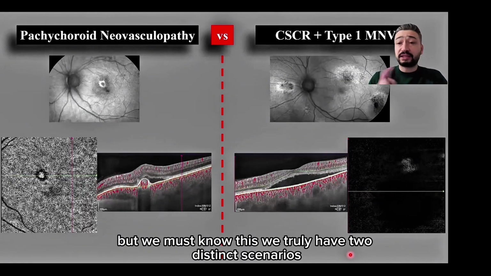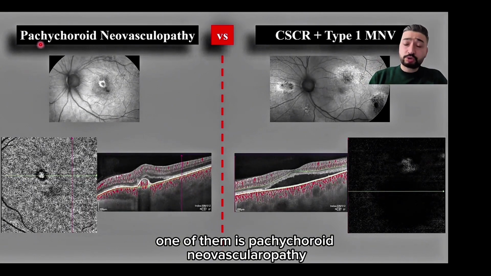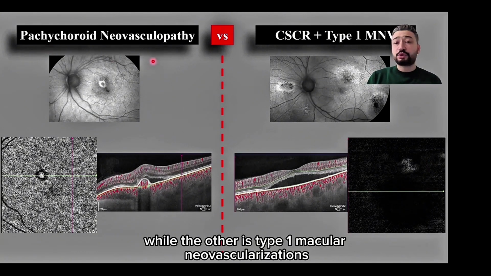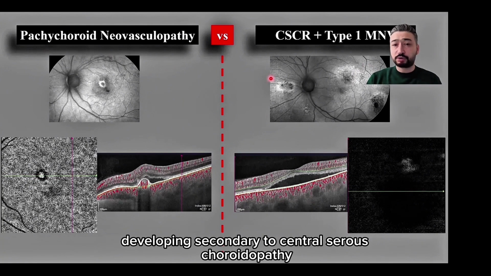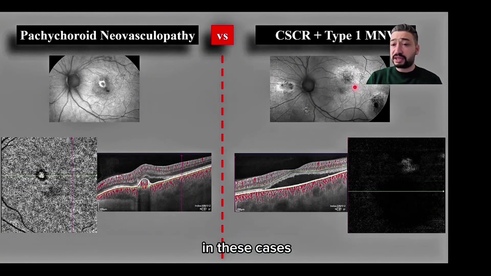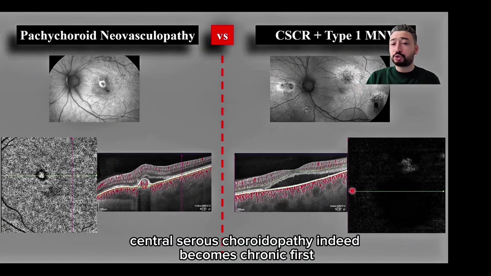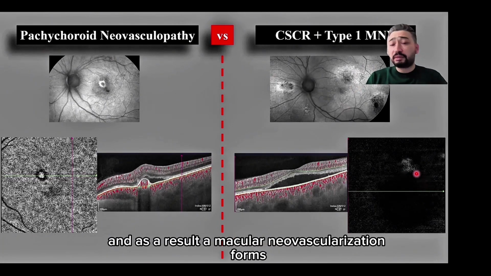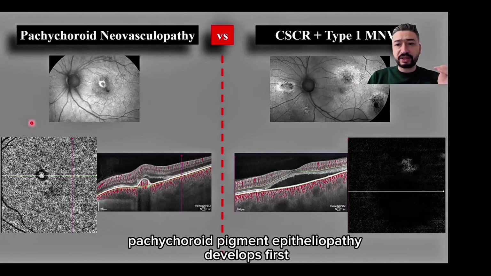But we must know this. We truly have two distinct scenarios. One of them is pachychoroid neovasculopathy, while the other is type 1 macular neovascularizations developing secondary to central serous chorioretinopathy. In these cases, central serous chorioretinopathy indeed becomes chronic first, and as a result, a macular neovascularization forms. In the other scenario, pachychoroid pigment epitheliopathy develops first.